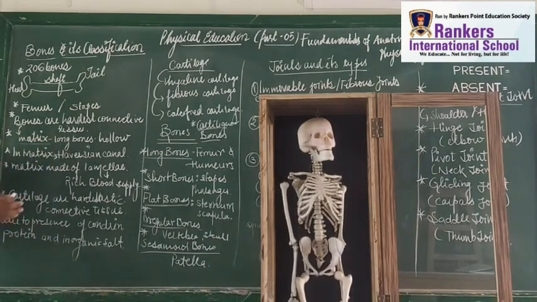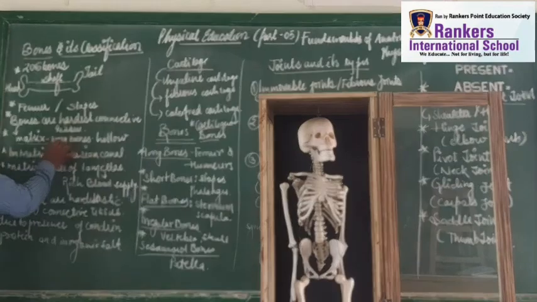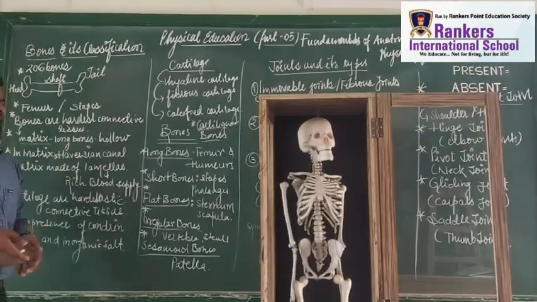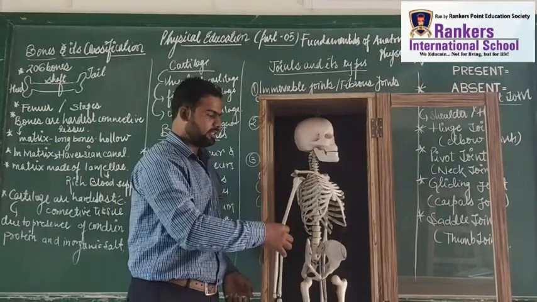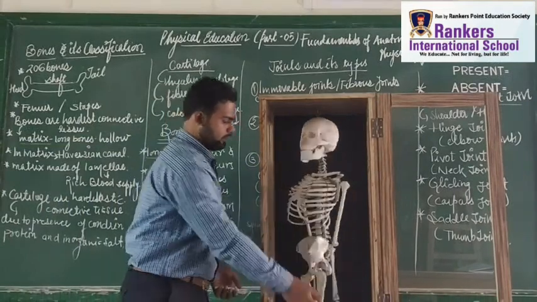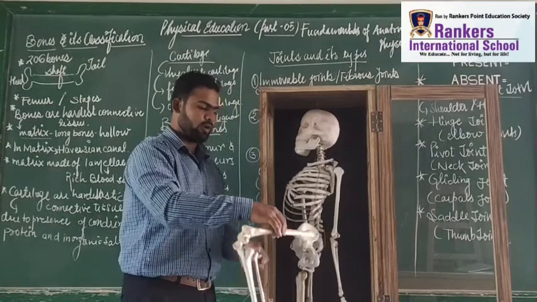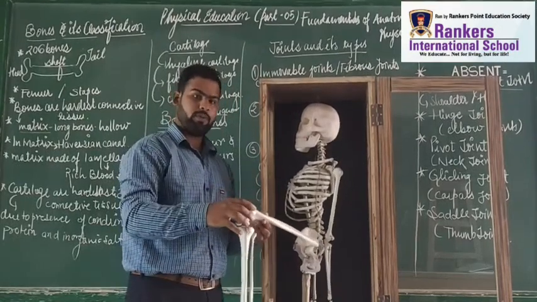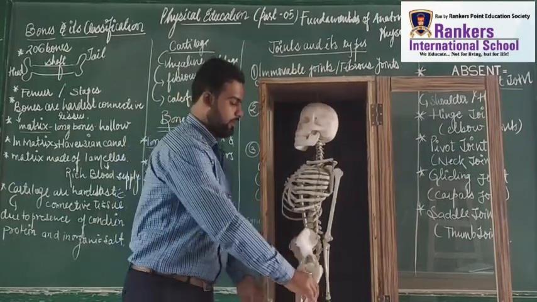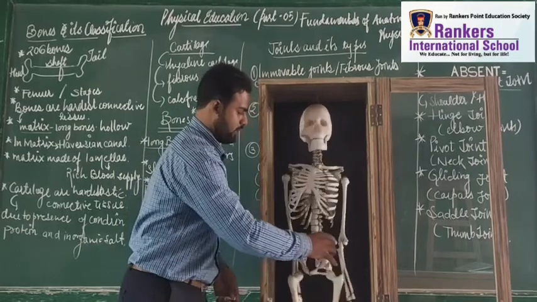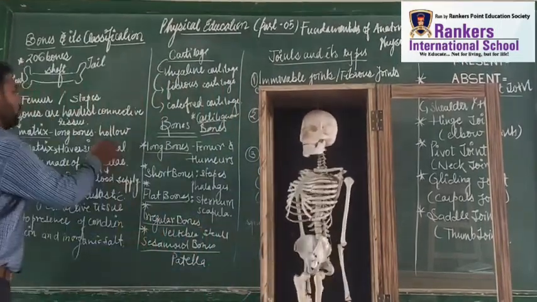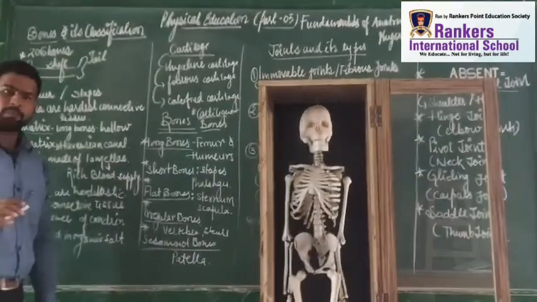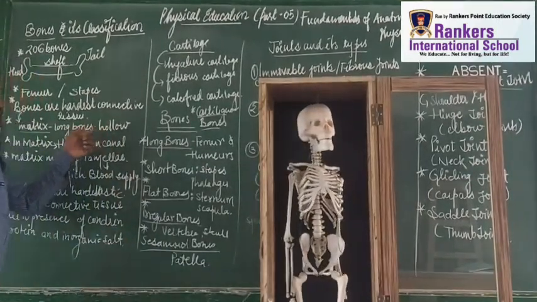Matrix is a liquid. Now, if you talk about the long bones, like the hand bone, it is a little bit long. If we talk about the femur bone, which is the longest bone, we need to take care of it, otherwise it will break. So these long bones are generally hollow. Long bones are generally hollow.